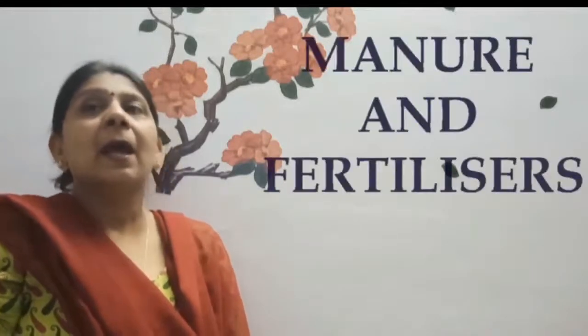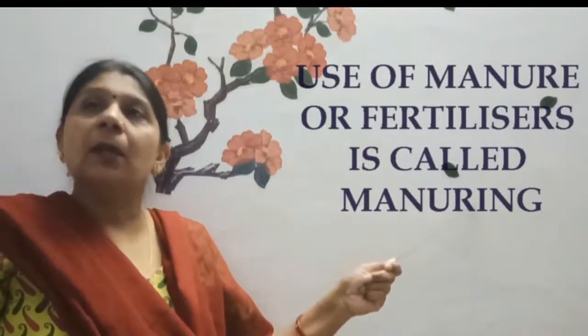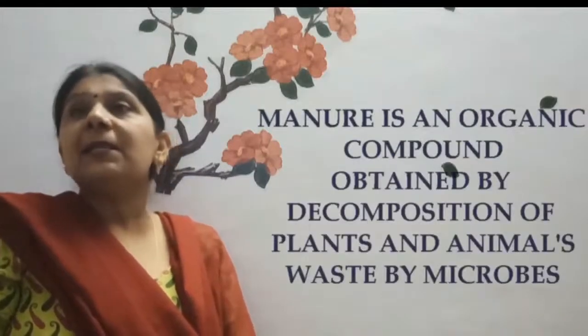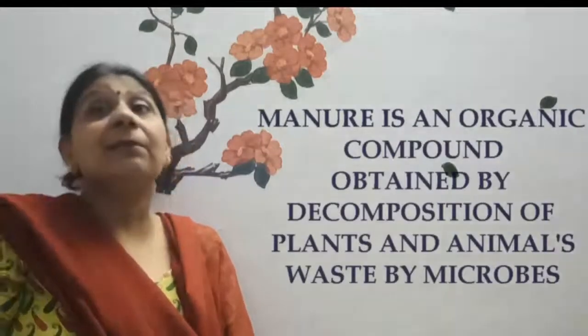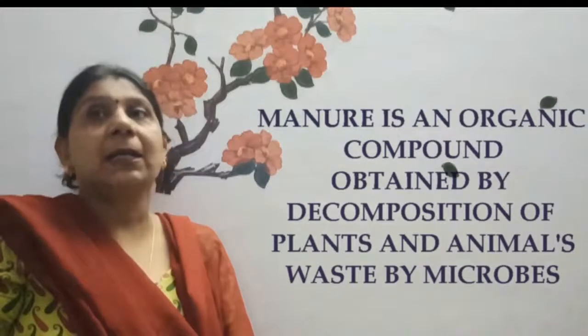Now I will tell you about another method, that is by manure and fertilizer. Use of manure or fertilizer is called manuring. These substances enhance the fertility of the soil. First I will tell you about manure. What is manure? Manure is an organic compound that is rich in nutrients, obtained by decomposition of plant and animal waste by microbes.